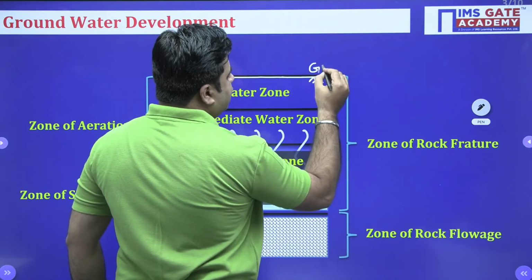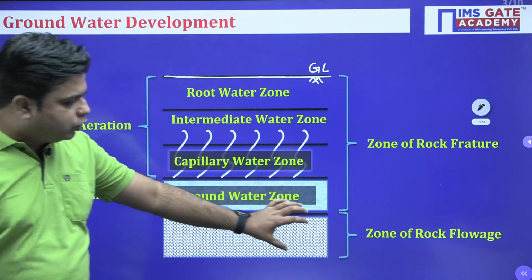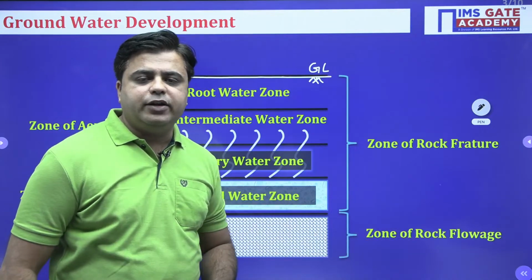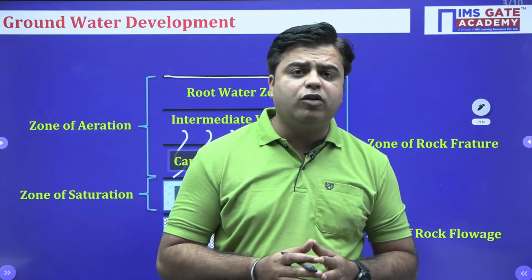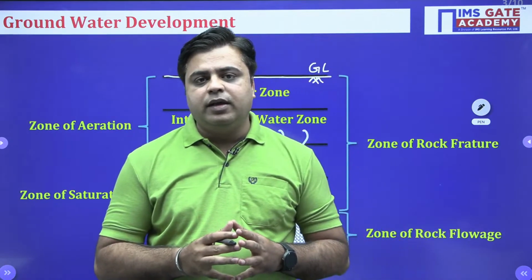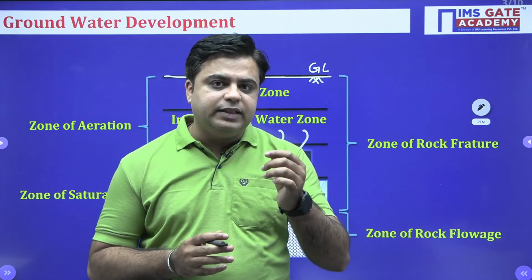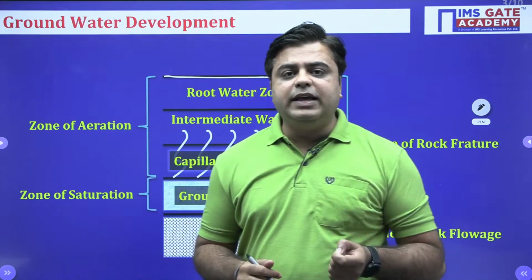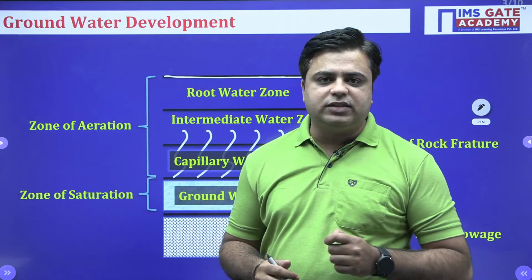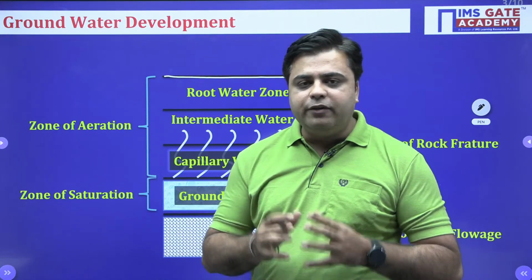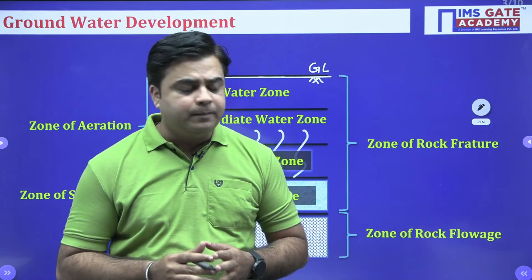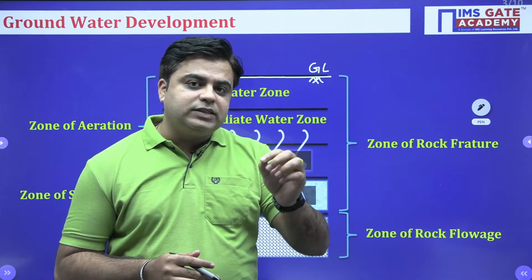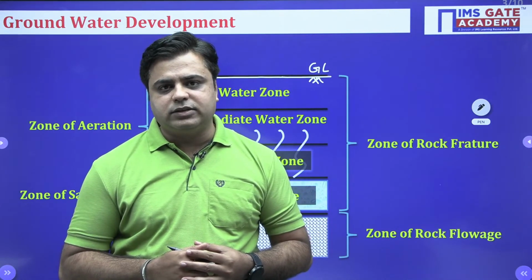On moving below the ground level, the layers of earth are broadly classified into 2 categories. The bottom layer is known as the zone of rock flowage, right? You can imagine this layer as a layer of very high pressure. The majority of the soil medium is present in molten form. This is the zone where most of the material is under a state of plastic stresses. The pressure is so high. And one thing is clear, that whatever water is present in this layer is present inside the crystal structure of the medium particles.